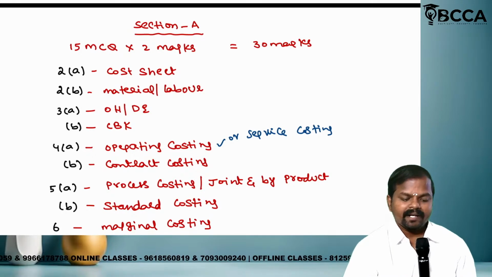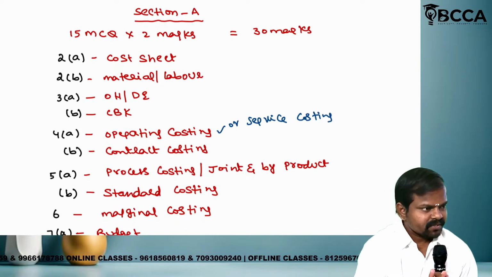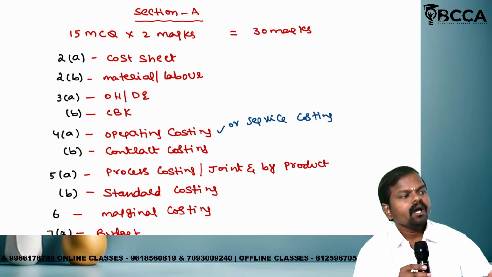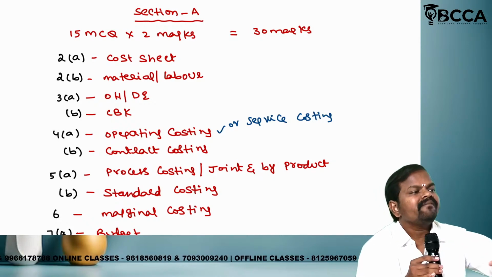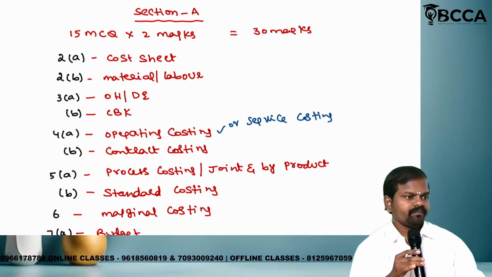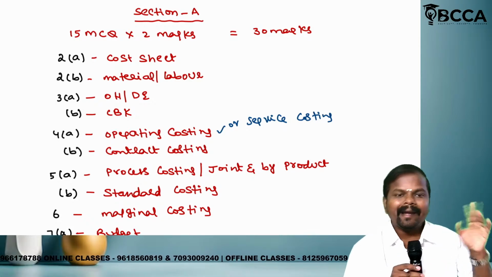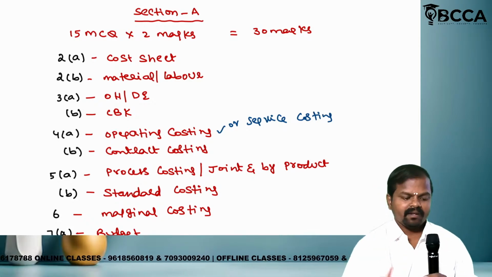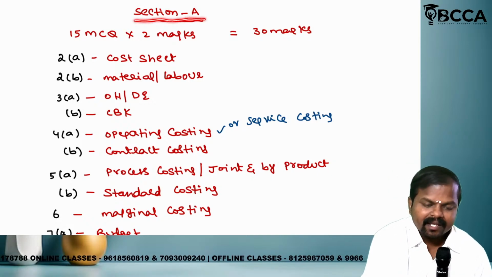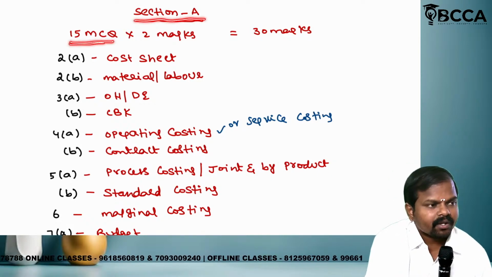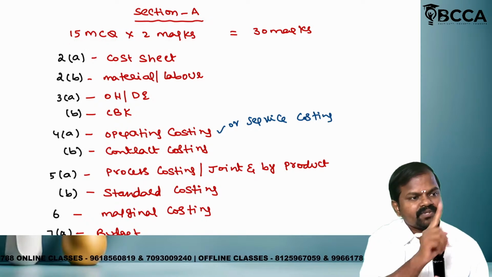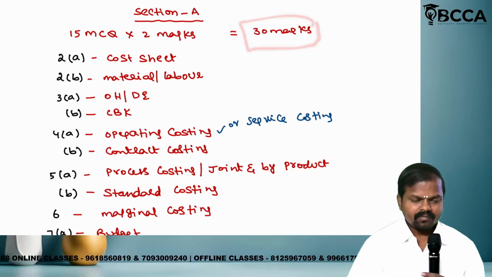Question paper pattern means this pattern is observed from previous trends of the question paper. This is not a fixed pattern. It might change for your attempt. I will tell. For example, section A consists of how many MCQs? 15 MCQs. How many marks? 2 marks each MCQ. Total 30 marks.